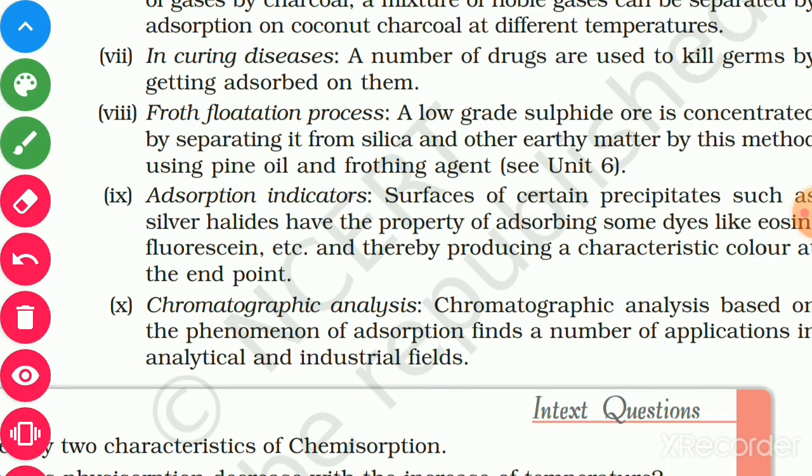Similarly, some other examples are in industrial cases: adsorption indicator, chromatographic analysis.